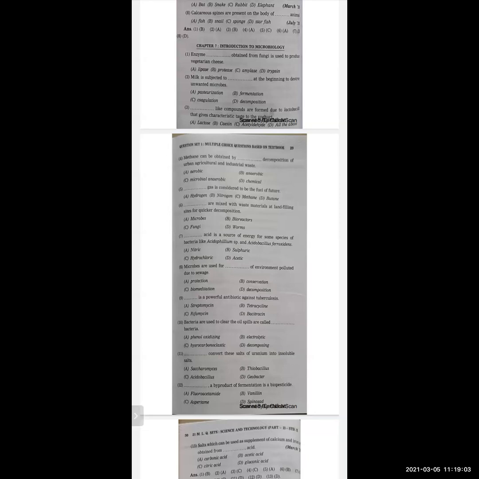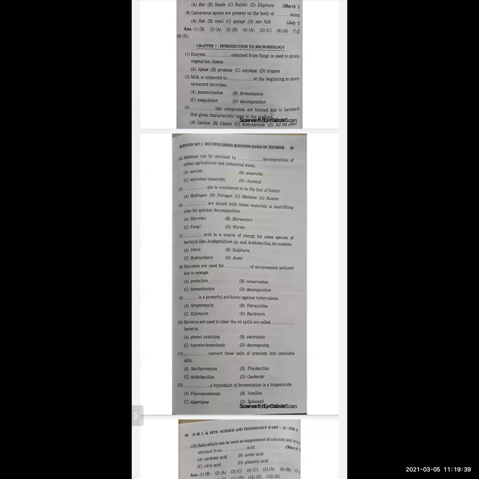Options are microbes, bioreactors, fungi, worms. Correct option is bioreactors. Now, dash acid is a source of energy for some species of bacteria like Acidophyllum species and Acidobacillus peroxidin. Options are nitric, sulfuric, hydrochloric, acetic. Correct option is sulfuric.